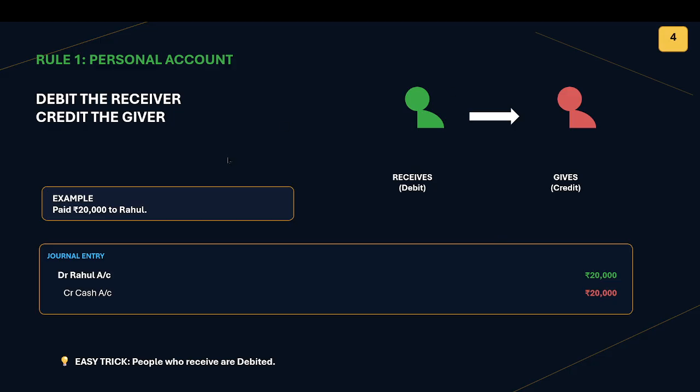Let's see the rules of accounting in detail. The personal account: debit the receiver, credit the giver. Pay 20,000 to Rahul. We have paid to Rahul, we will receive it back. Who is the receiver? Rahul is the receiver. So it is treated as an asset because we will receive in future. Credit, what is going out? Cash is going out. In this case, one asset is increasing, another asset is decreasing. Hence, the balance sheet will match.